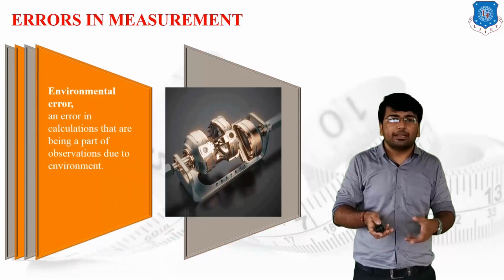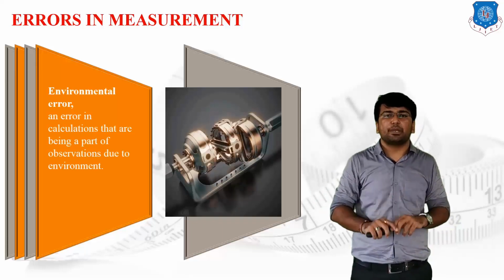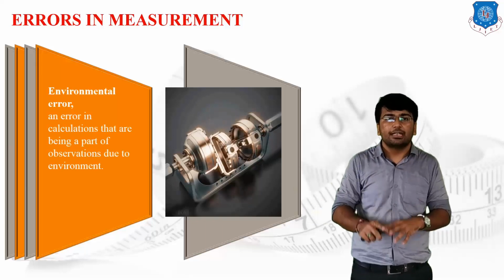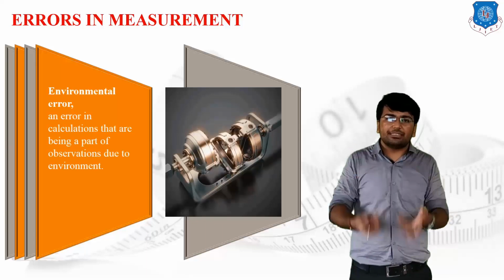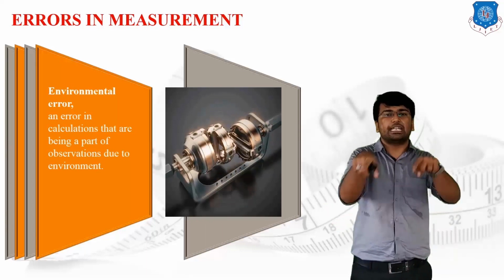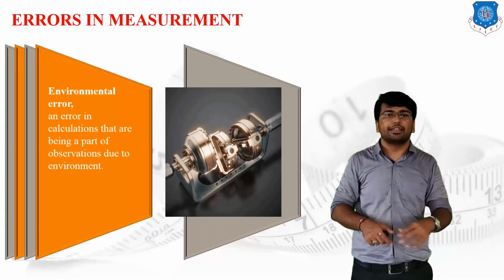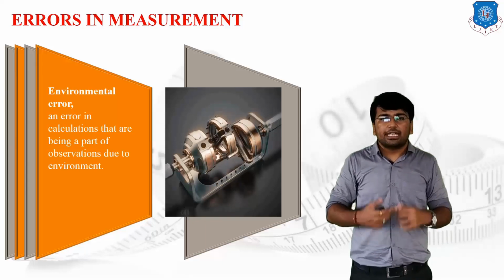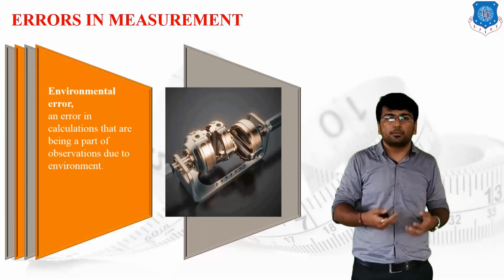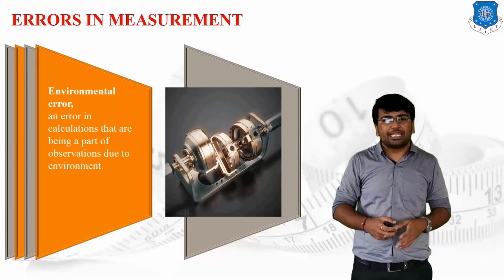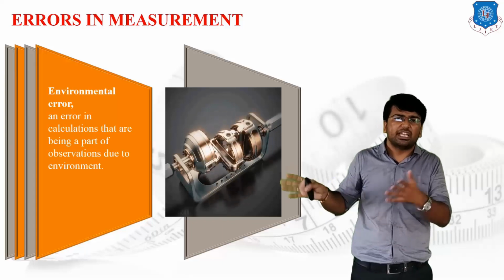The next one, that is the environmental error. As you all know, besides the experiment, whatever the surrounding has been created, the surrounding itself is known as the environment for the measuring setup. And whatever the changes are generated within that particular surrounding directly affect the measuring techniques, as well as the experimental readings. The environmental error is generated due to the improper calculation that becomes part of the observation due to the environmental effect. Suppose I have to make a survey over the highway, or I have to measure the length of the highway, or the leveling of the highway.